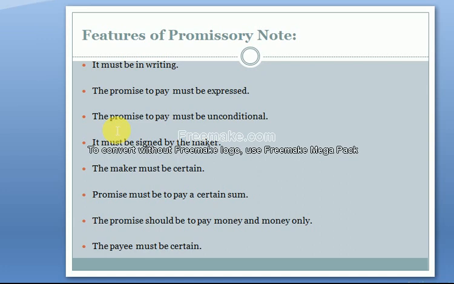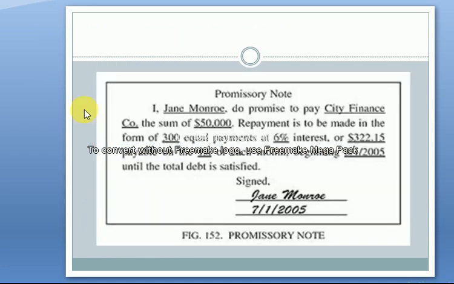The maker must be certain. Look here. Who issued this promissory note? Jane. So Jane is called the maker, or the issuer, also called the drawer. So the name of that person is also mandatory. Who will issue? It's clear, specified.